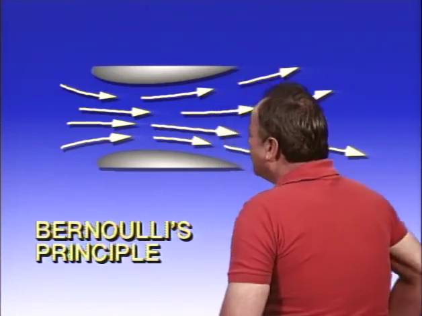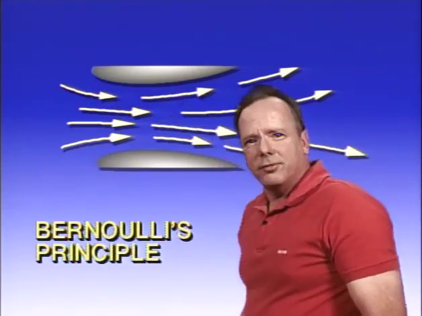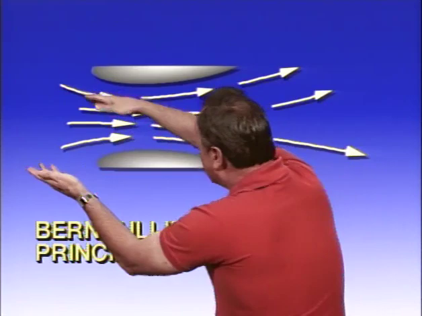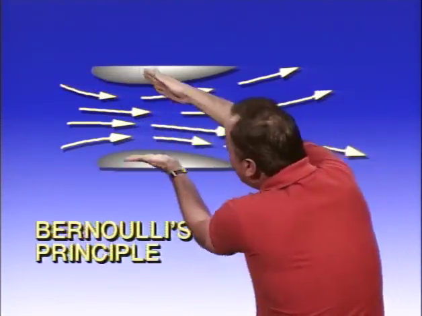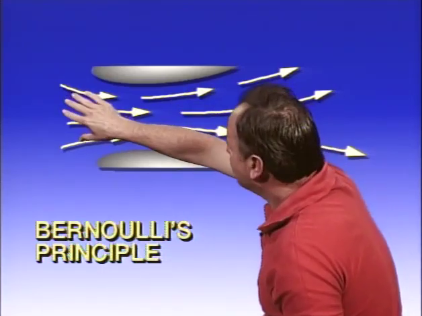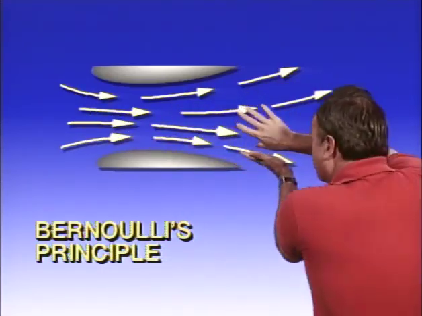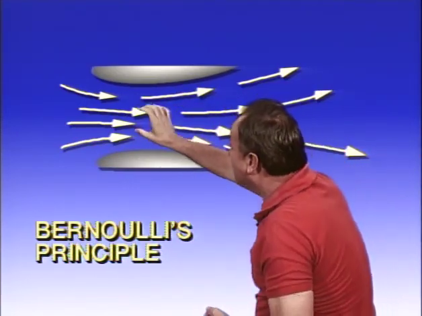First of all, Bernoulli put air through a tube, and we'll use air as an example. It could be any kind of fluid, but we're going to say air. He put air through a tube and measured the air pressure as it went through the tube. And he put a narrow spot in the tube. Now, if you think about this, you have air going in the tube, and the same amount of air has to come out the back of the tube. So if you put a narrow spot in the tube, the air has to speed up when it goes through that narrow spot.